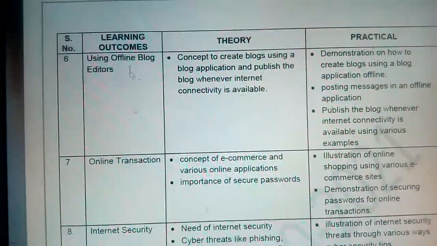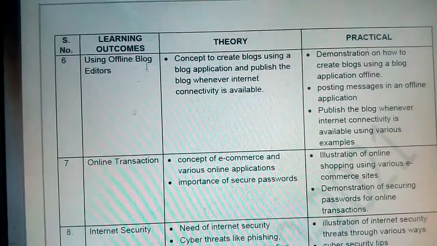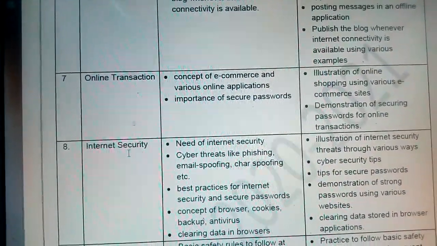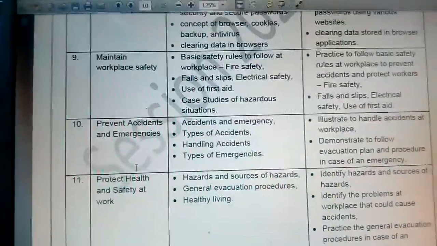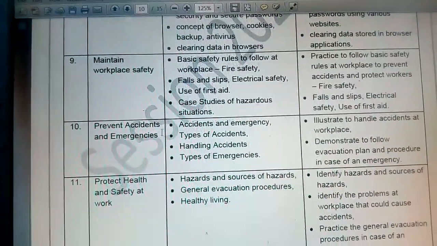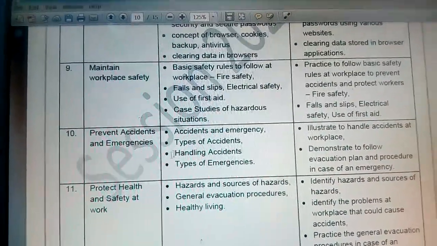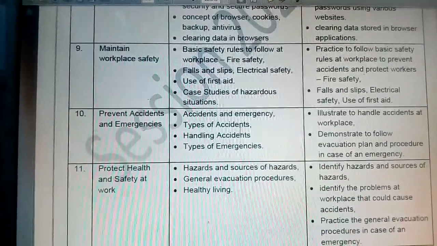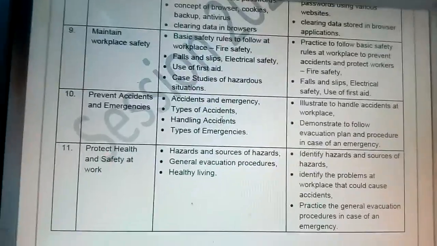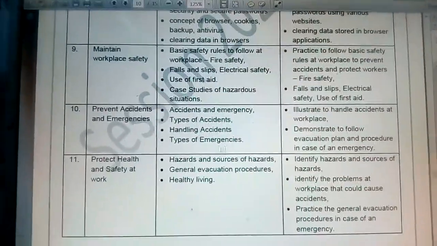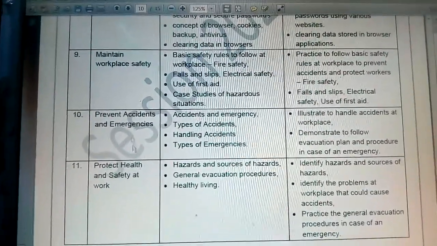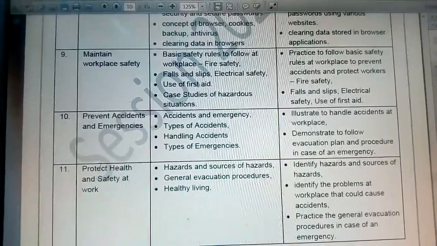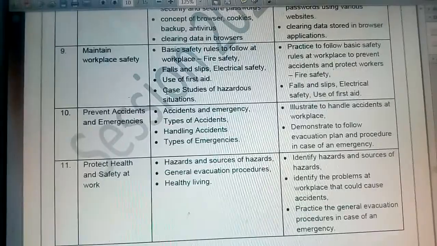So we have discussed using offline blog editors, online transactions, internet security. Then maintaining workplace safety, preventing accidents and emergencies: the types of accidents and how to handle them. These three chapters, 9, 10 and 11, are newly added in this unit.